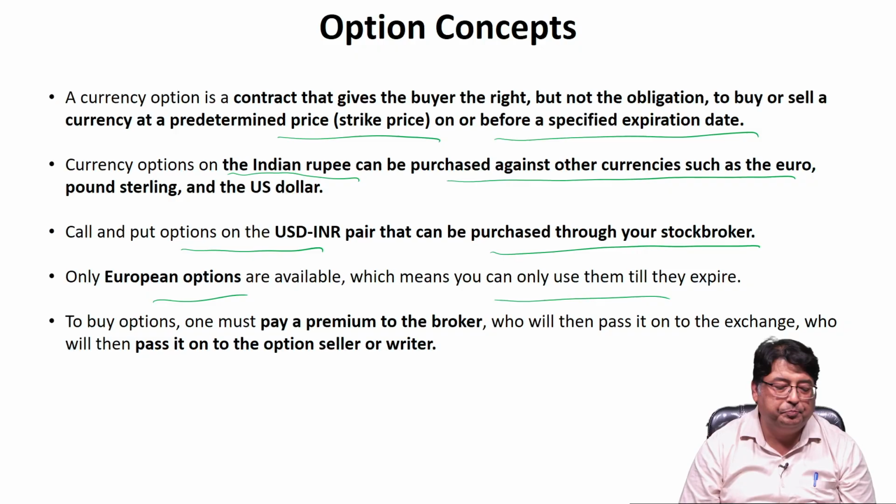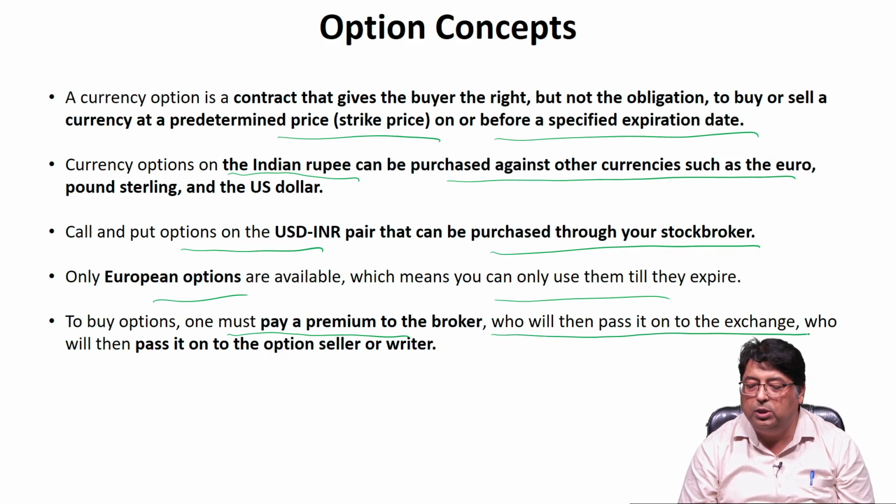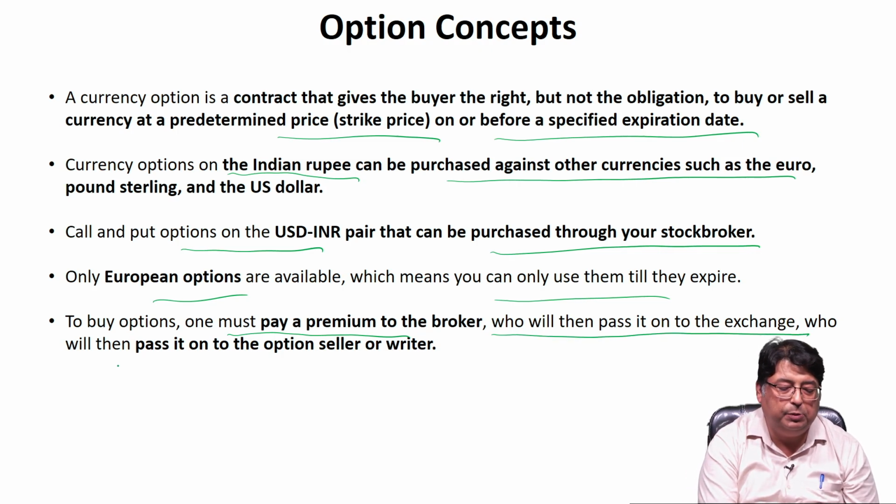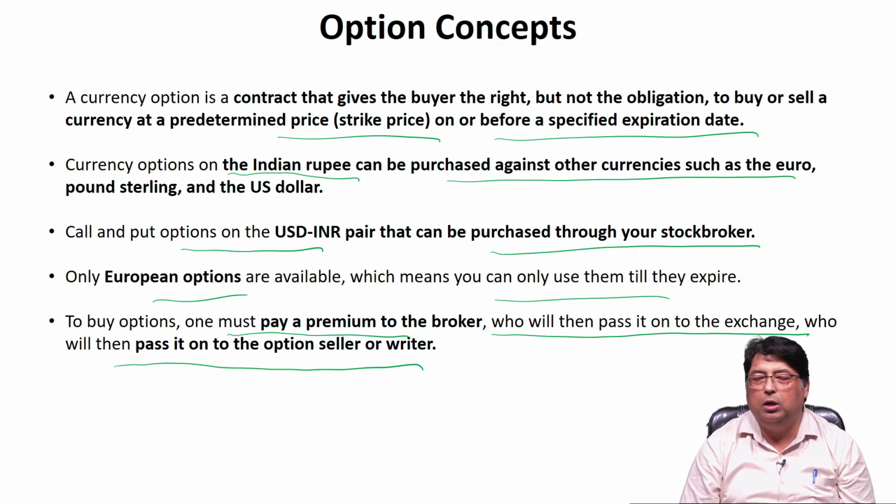So, it is only the European option, where the option can be exercised only at the time of expiry of the contract. It means that at the time of expiry, the spot rate at that time and the strike price need to be compared in order to exercise the contract or to let it go. To buy options, one must pay a premium to the broker. The broker passes it to the exchange, and the exchange passes it to the option seller or writer.